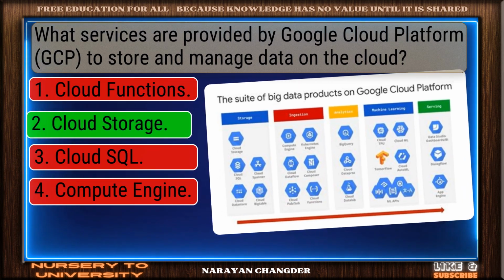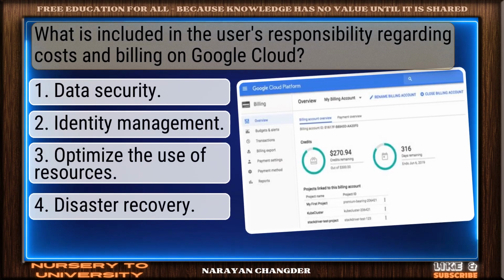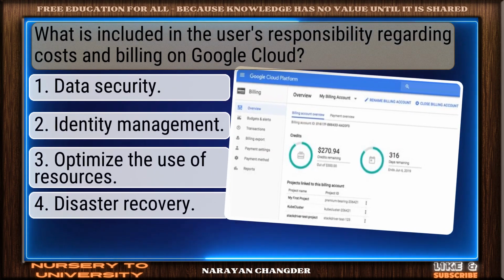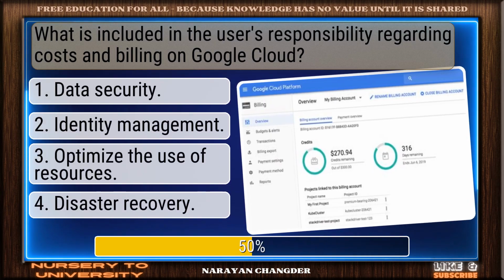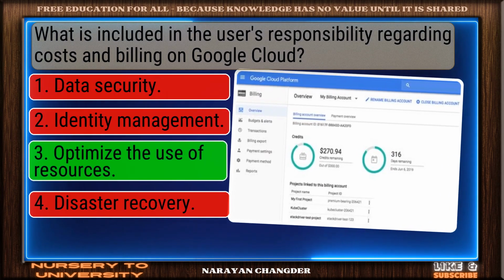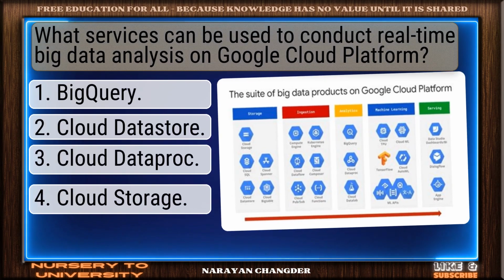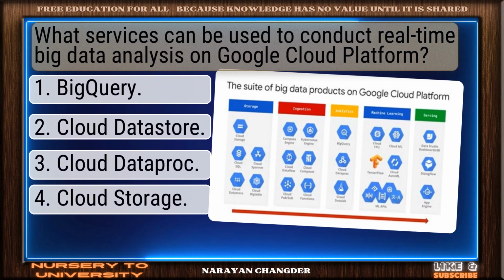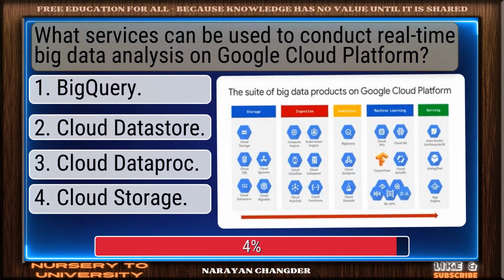Correct response. Cloud Storage is the most accurate answer. Question number 24. What is included in the user's responsibility regarding costs and billing on Google Cloud? Perfect. Optimize the use of resources is the correct choice. Question number 25. What services can be used to conduct real-time big data analysis on Google Cloud Platform?